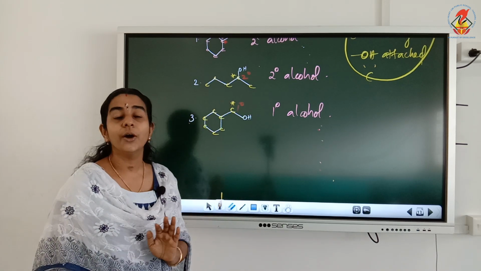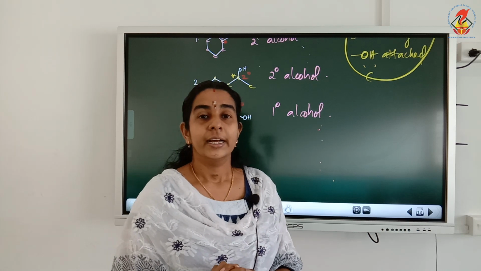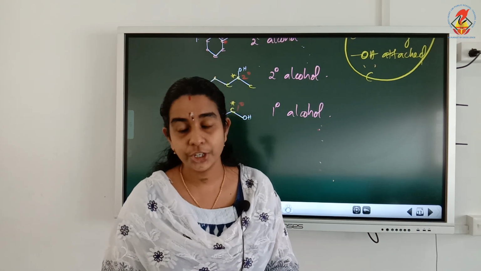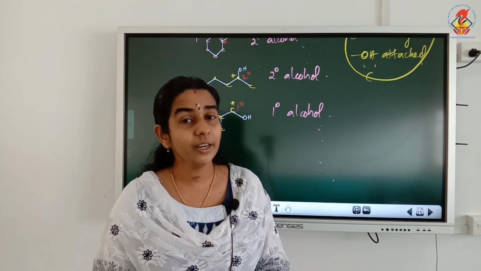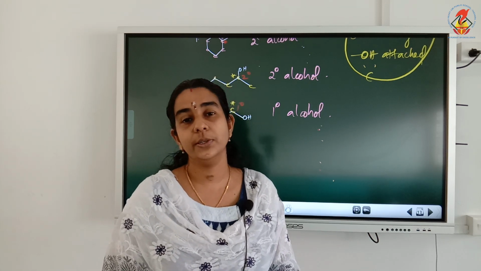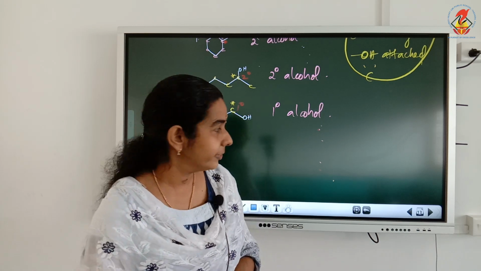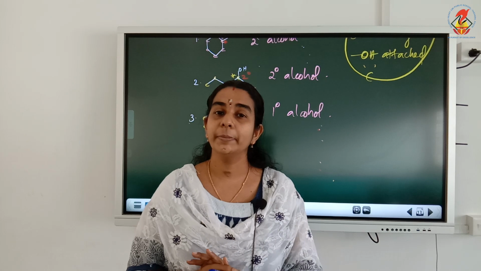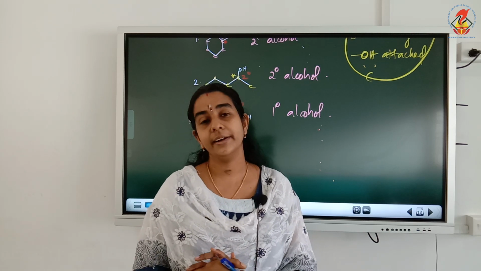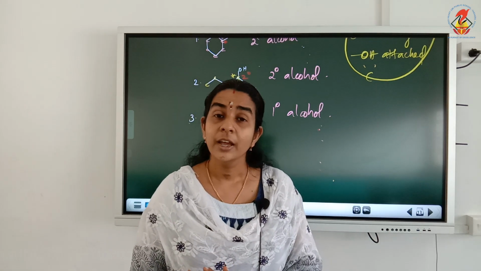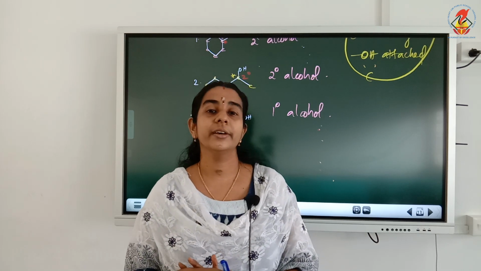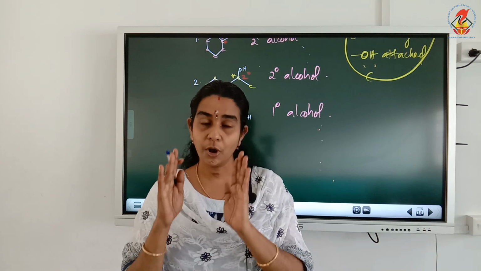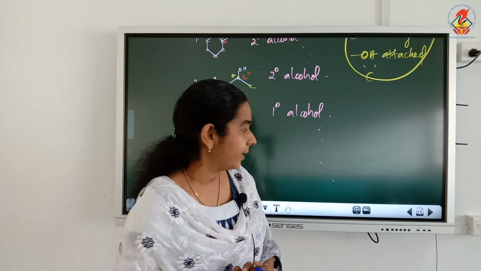So this is about how to classify carbon atoms as primary, secondary and tertiary, and how to classify the functional groups also as primary, secondary and tertiary. So remember, if a carbon is attached to only one other carbon, it will be primary, 2 other carbon atoms secondary, 3 other carbon atoms tertiary, 4 other carbon atoms quaternary. If a functional group is attached to a primary carbon, that compound will be primary.